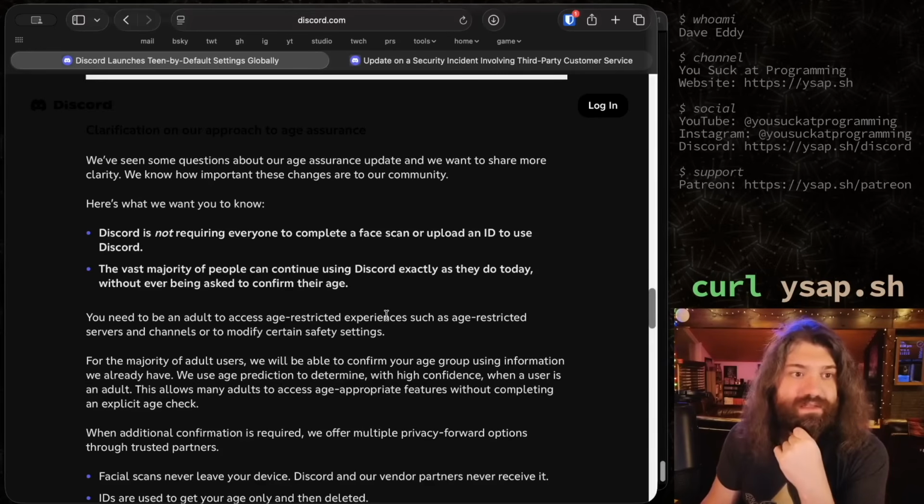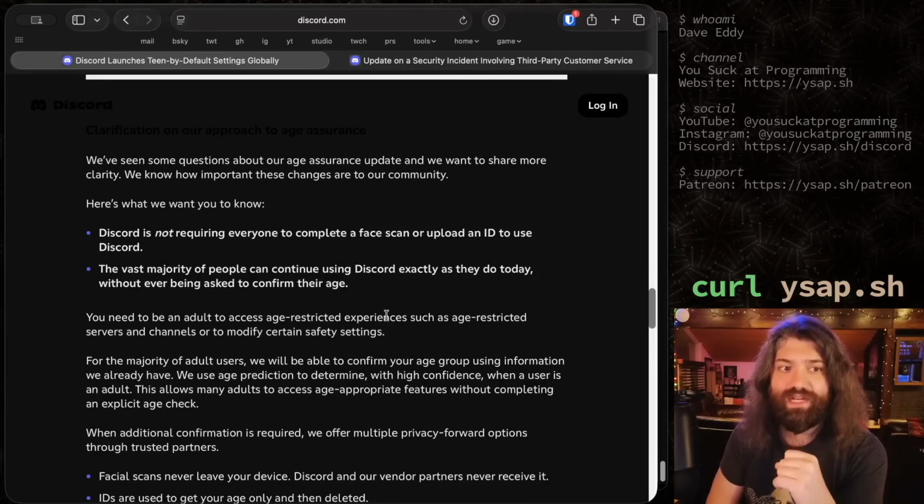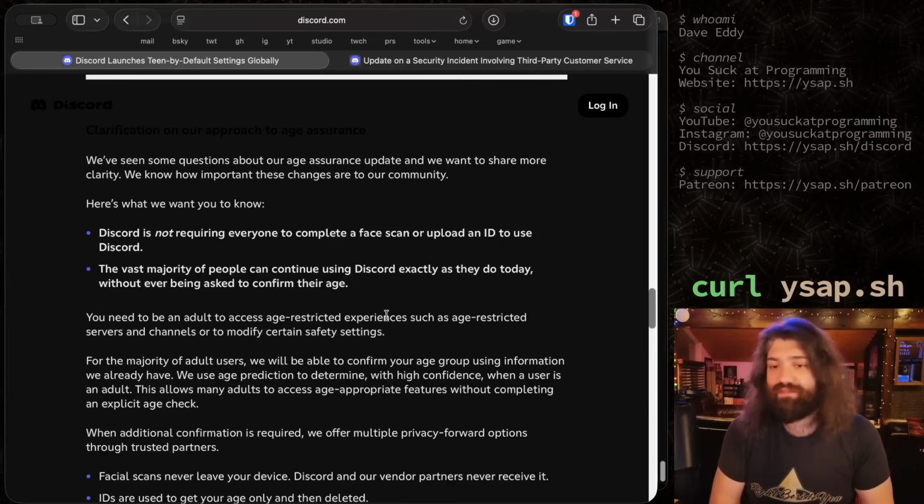Let's move on. Discord is not requiring everyone to complete a face scan or upload an ID to use Discord. Hey, awesome. The vast majority of people can continue using Discord exactly as they do today, without ever being asked to confirm their age. It sounds like because they have their background stuff running, which is like, I don't know what they're exactly running, but they have their background things running to figure out if I'm an adult or not. I don't know what that looks like.